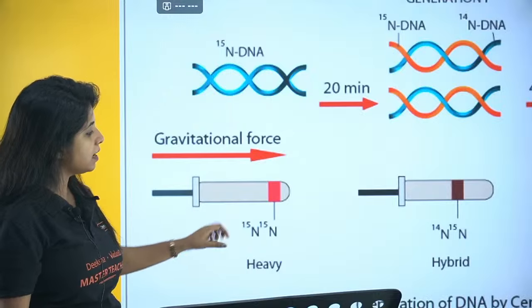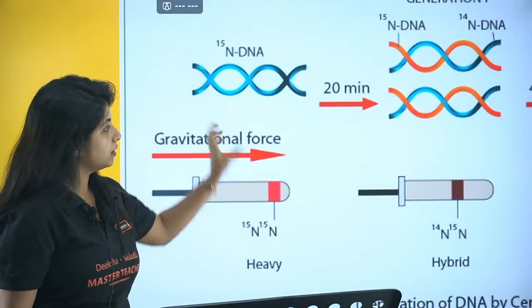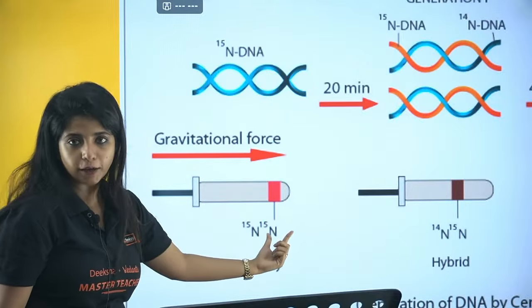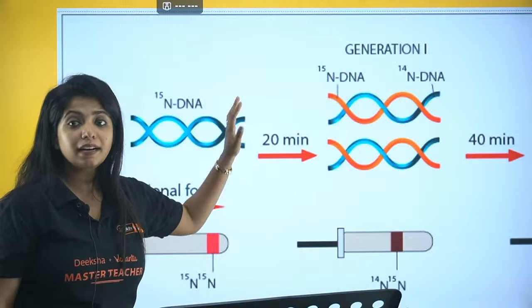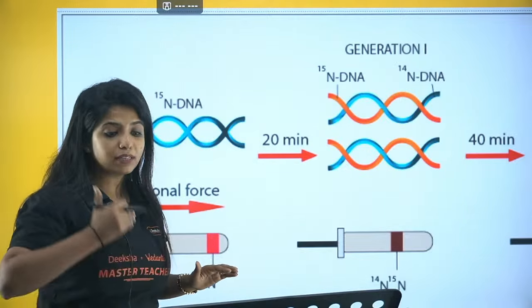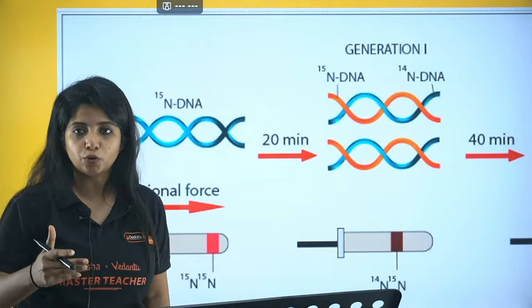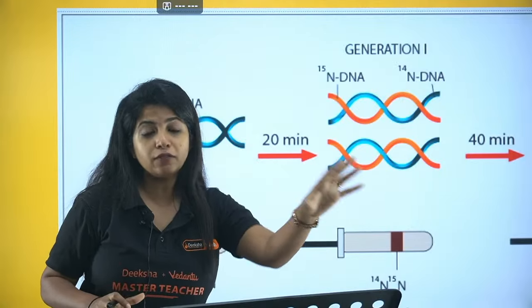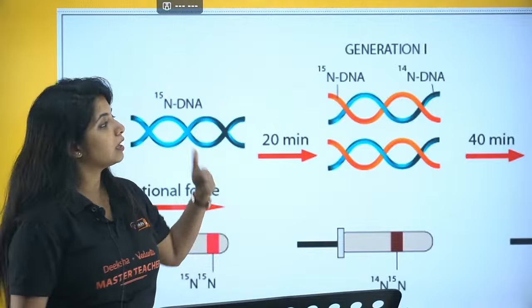Okay, so it had that in its DNA, and now when this was centrifuged in a medium of cesium chloride, it was found that the band was formed over here. Since it was very heavy, N15 isotope is a really heavy isotope, okay? So the band was observed over here. Now the next time, after 20 minutes, they grew the same E. coli in another medium containing N14 isotope. So this time the medium was changed. So now E. coli just had N14 available for making up their DNA.